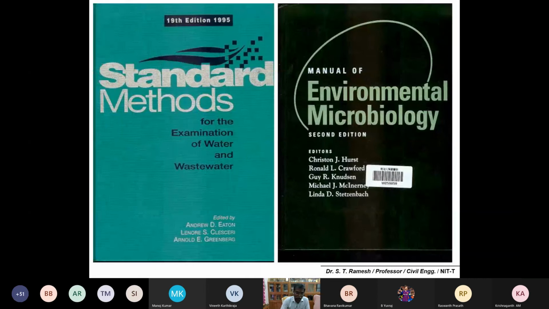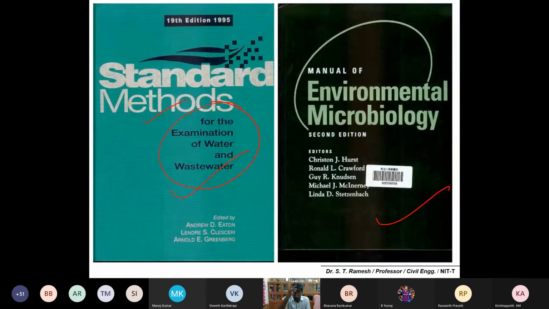So these two are very important books. Normally in water chemistry, we may follow this book, the standard procedures, the APHA manual, Standard Methods for the Examination of Water and Wastewater.